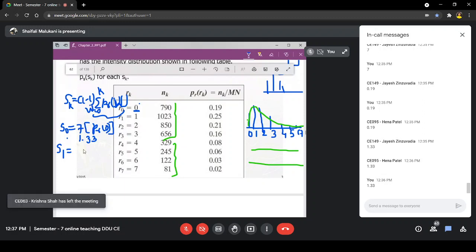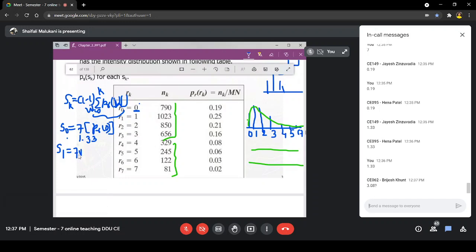What will that be? 7 into, which are those two terms? 3.08. Yes, it is 3.08. True.